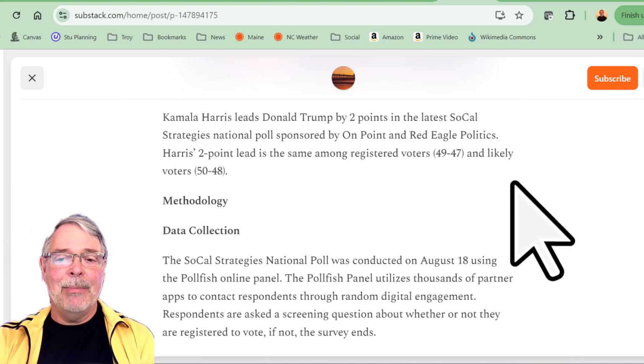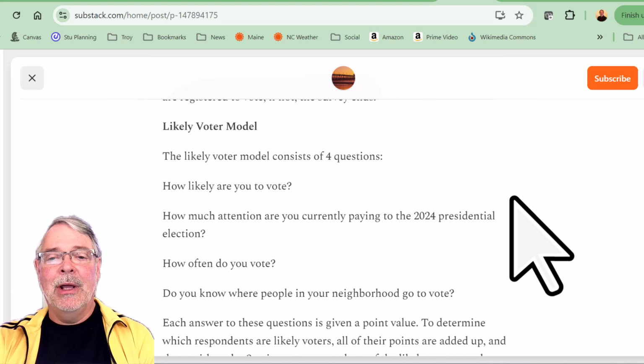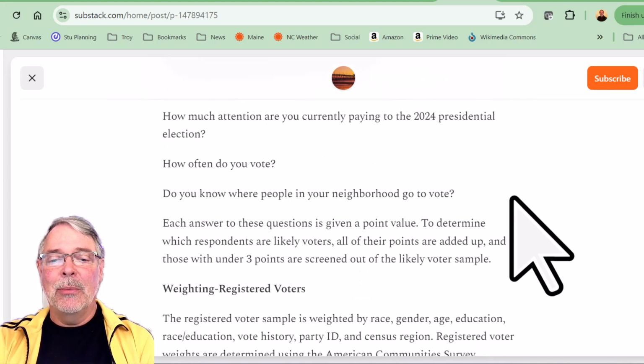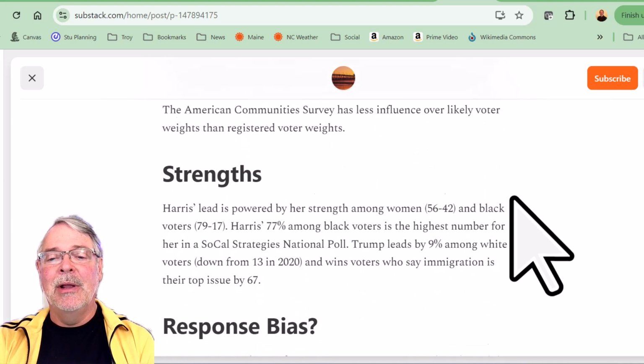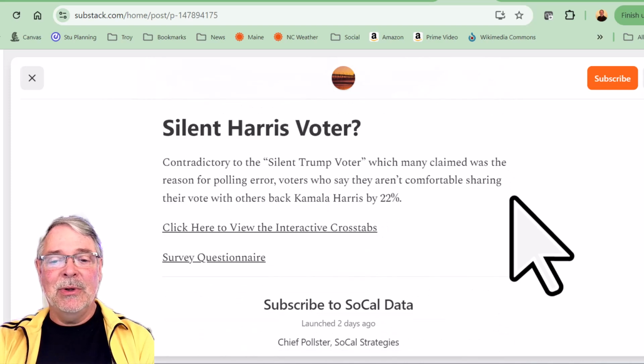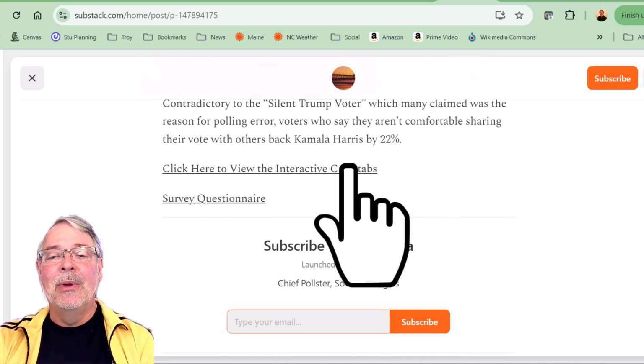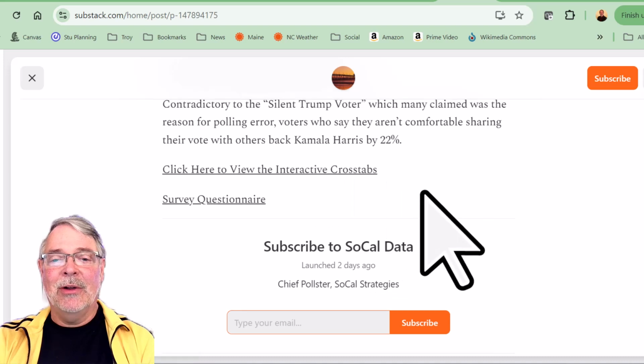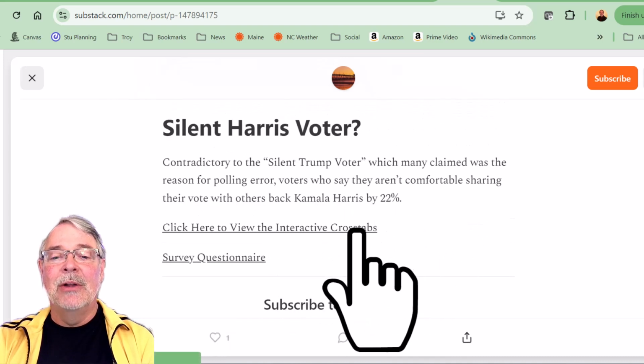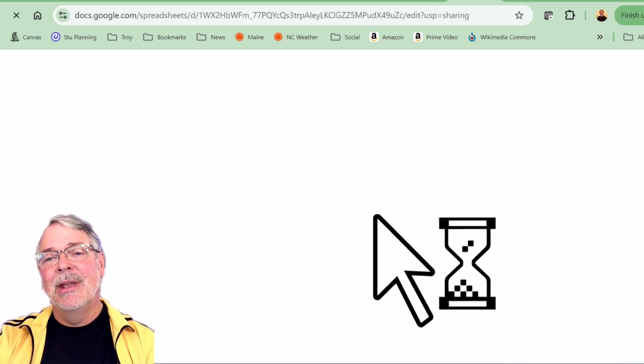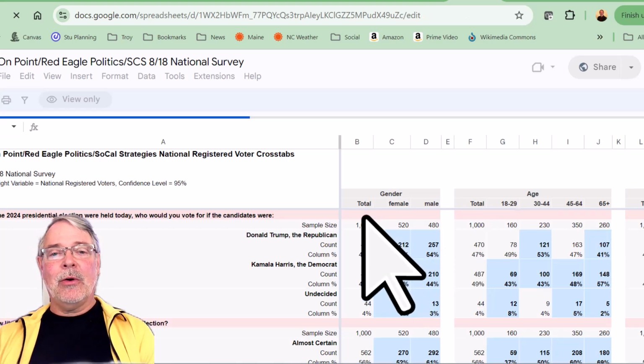You'll have the top line comments, and they talk about their likely voter model and what they did. Let you read all this. The cool thing, though, is they have interactive crosstabs. So we click on this, and now, what are crosstabs?